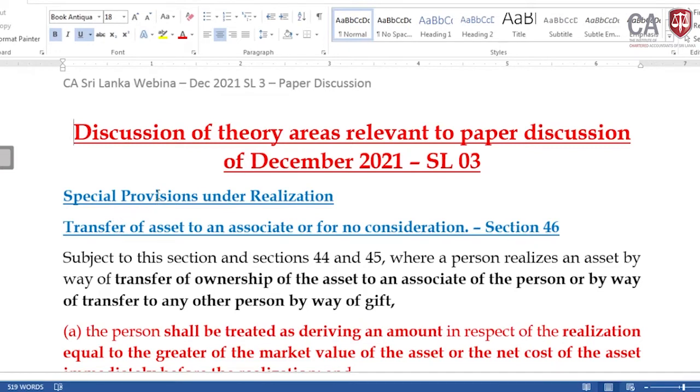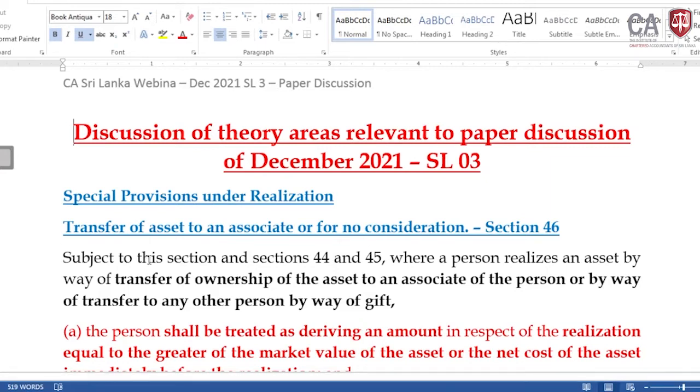Please refer to those 6 situations and come to these special situations on the realization of the asset with reference to individuals, companies, that means spouse, former spouse, at the time of death. Likewise the situations are there. Then please go through sections 42 to 51, and if not mistaken, please go with sections 63 and 64 also. These are special situations on the realization. Please go through these areas before the exam.